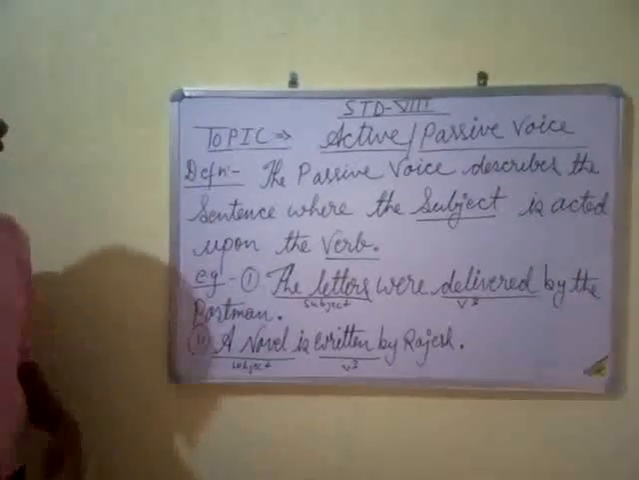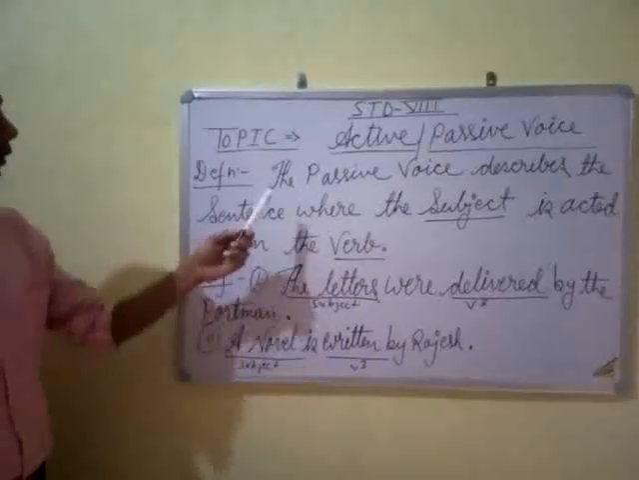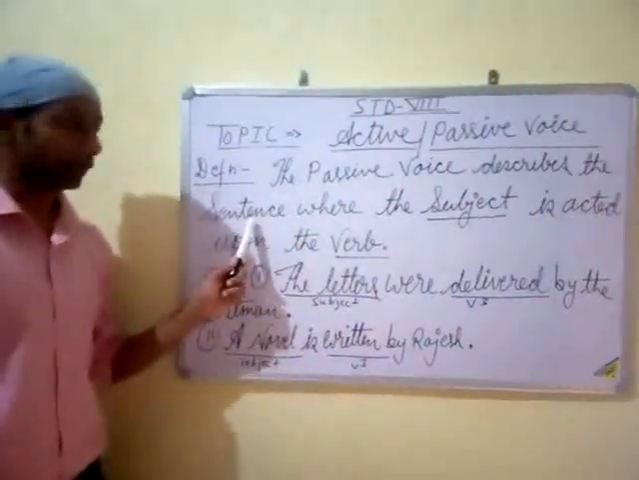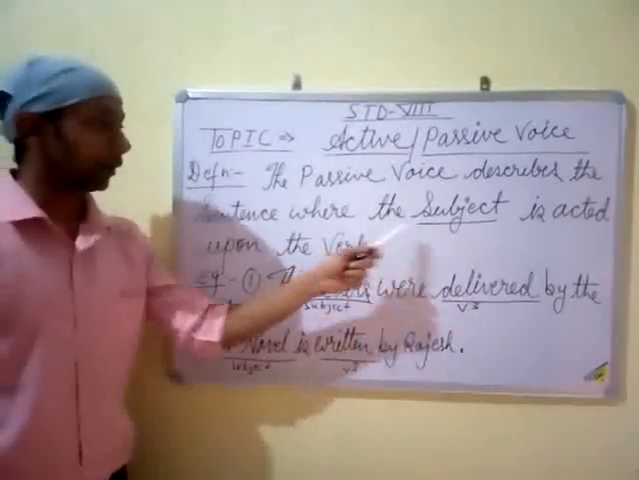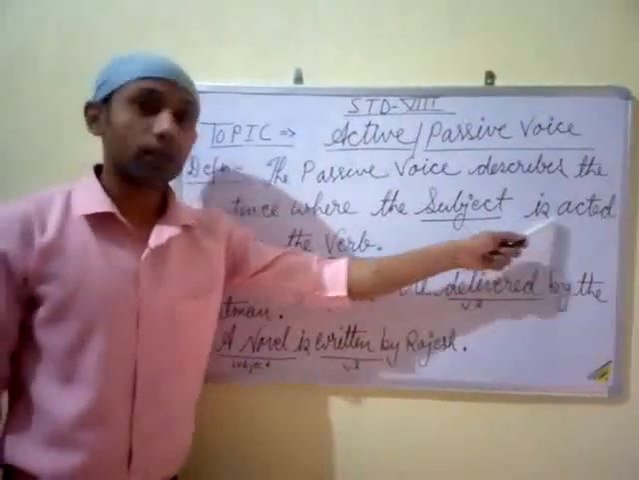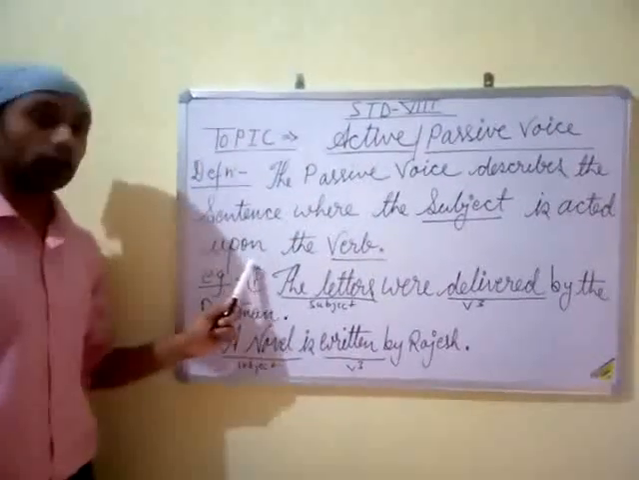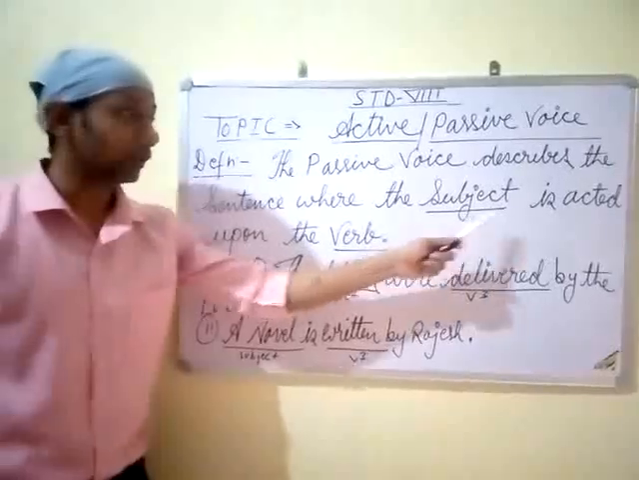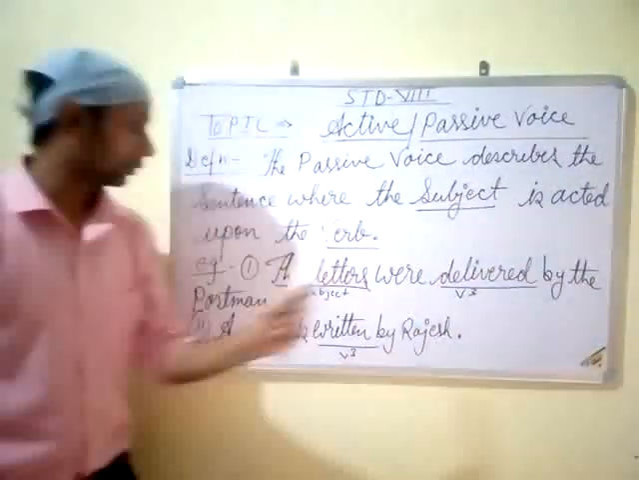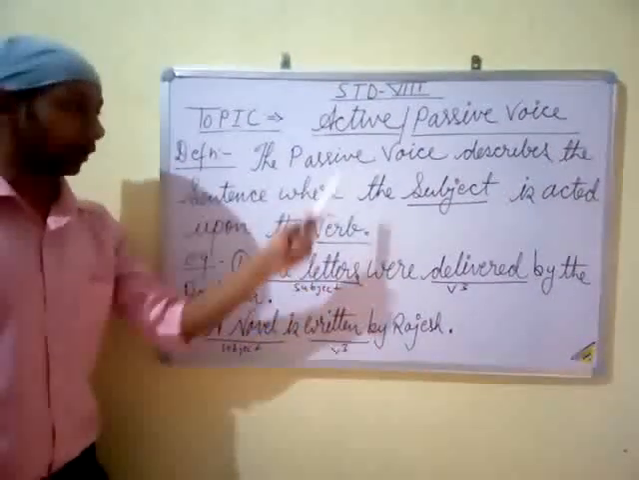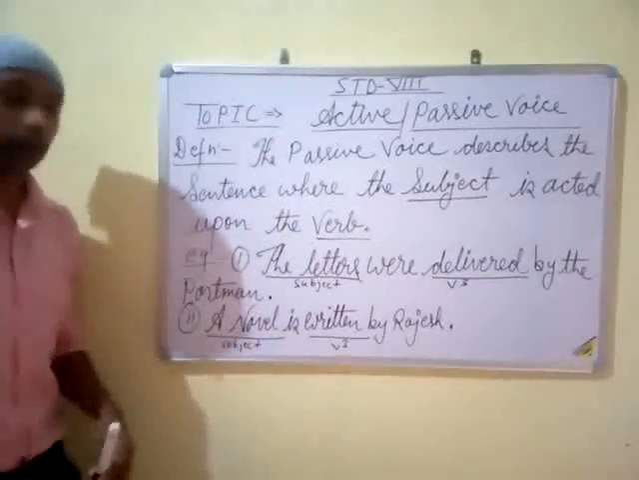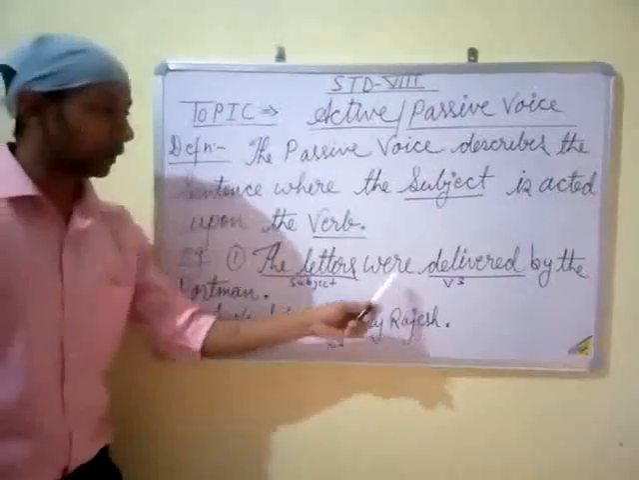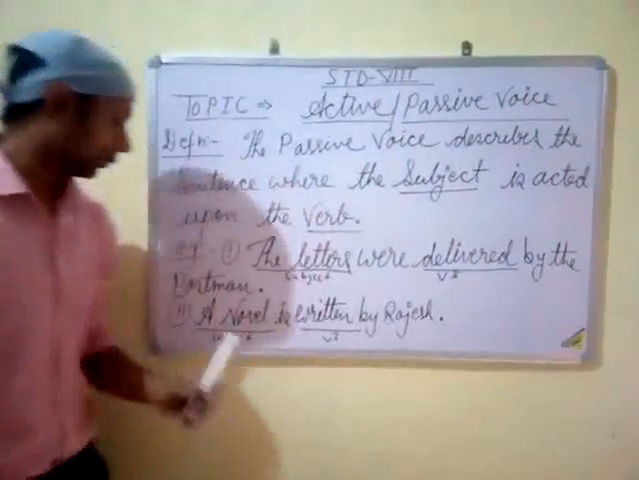Now, let's understand what is passive voice. The passive voice describes the sentence where the subject is acted upon by the verb. Once again, students, where the subject is acted upon by the verb. Let's understand this definition with the help of an example. The letters were delivered by the postman.